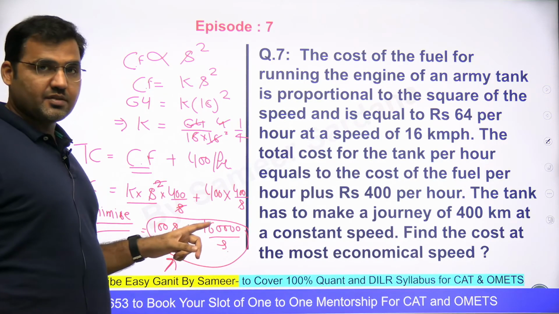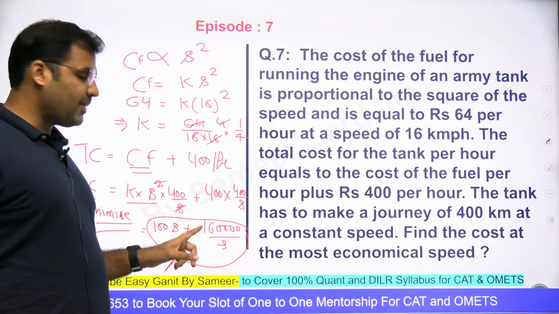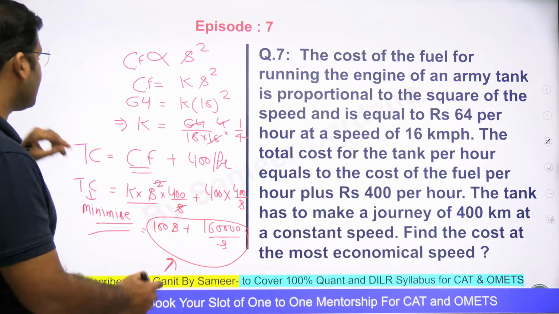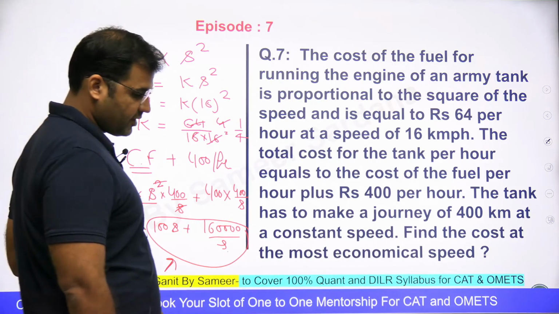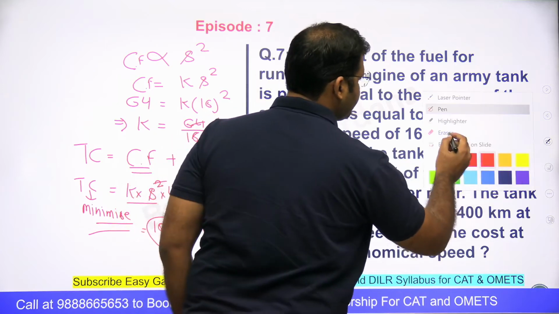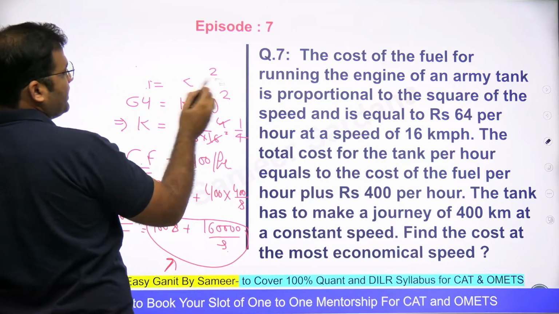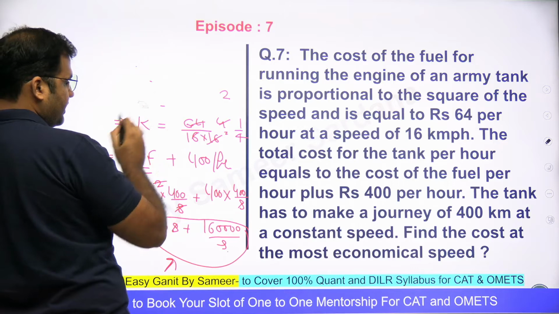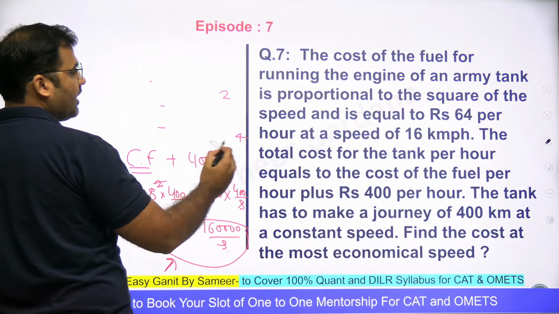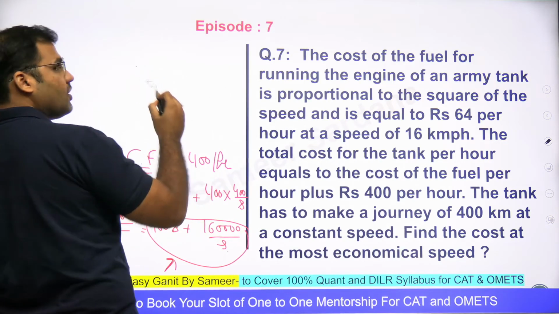And to find out s, I need to apply the AMGM rule. I can say that arithmetic mean of these numbers, right? So let me create some space here. I hope you guys have understood it. So let me just clear this one. Now, the total cost,